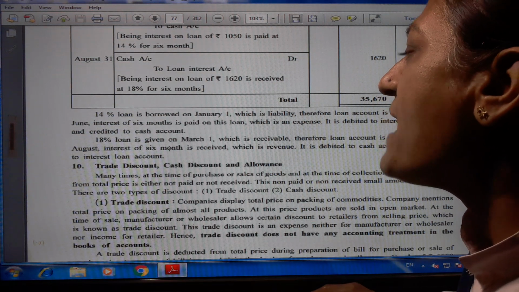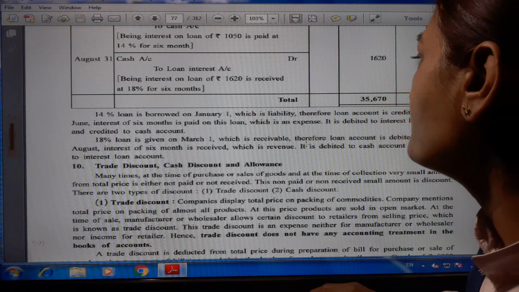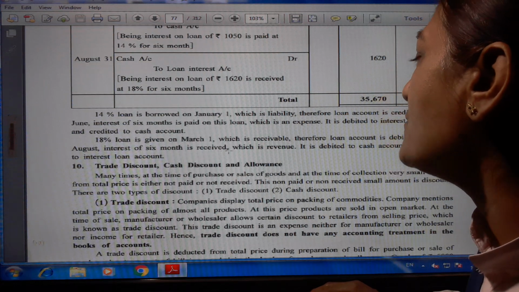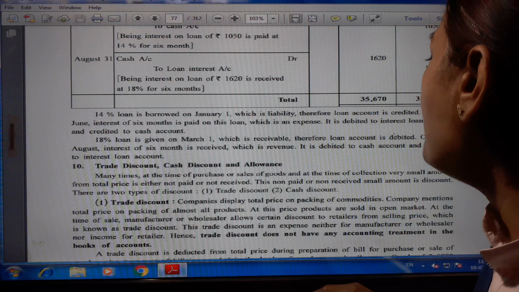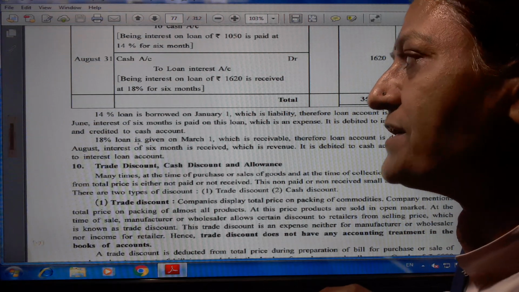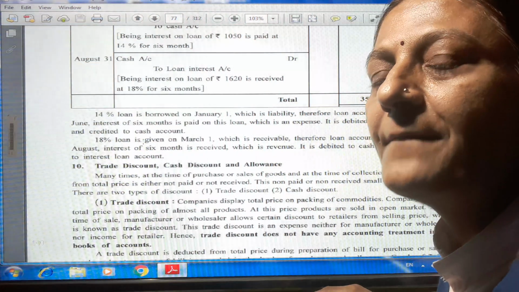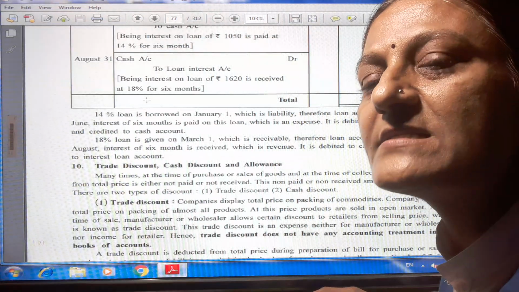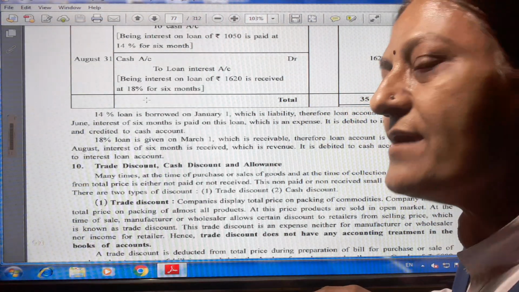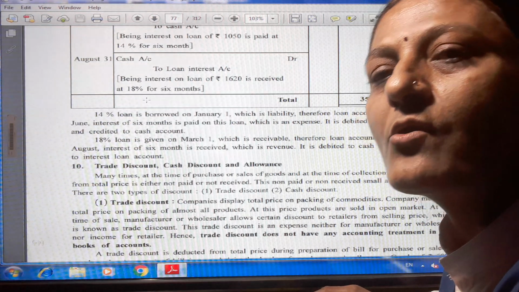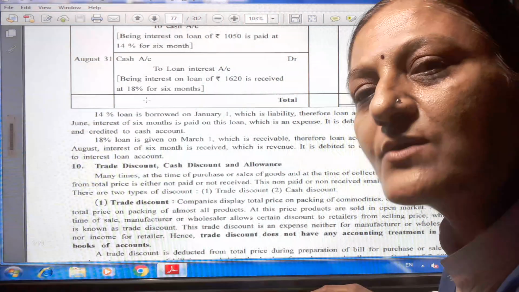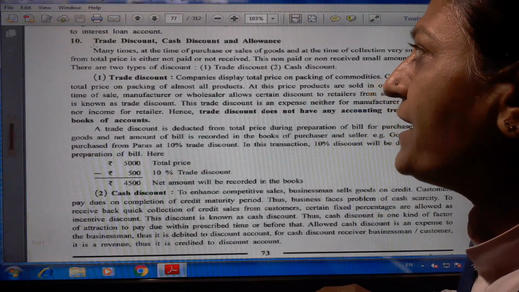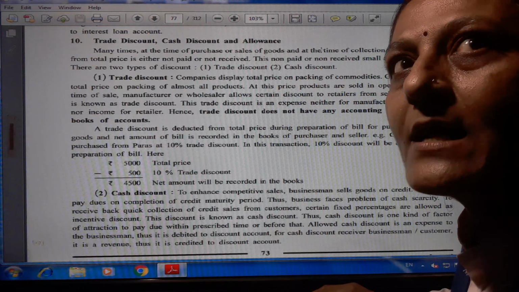18% loan is given on March 1st, which is receivable. Therefore, loan account is debited. On 31st August, interest of 6 months is received, which is revenue. It is debited to cash account and credited to loan interest account. So it is very easy. When there is income, as per the nominal rule, it is credited, and when there is an expense, as per the nominal rule, it is debited. And for giver and receiver, personal, when loan borrowed or loan lent is there, then we have to use the personal rule, giver and receiver.